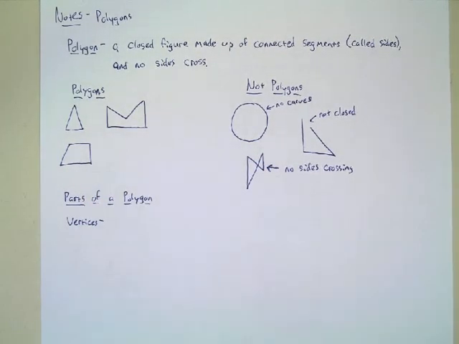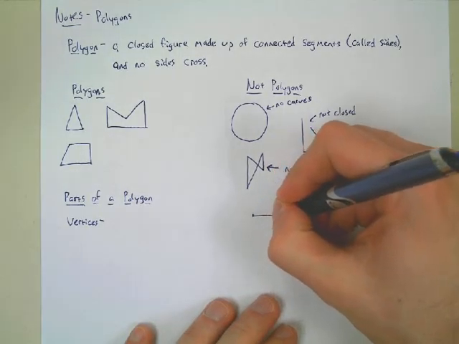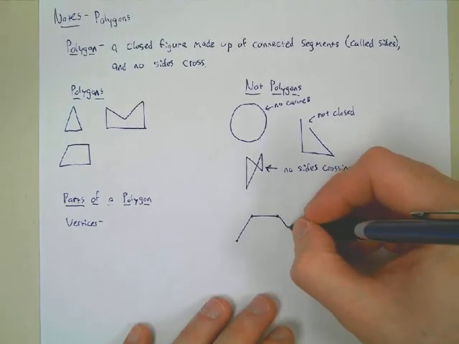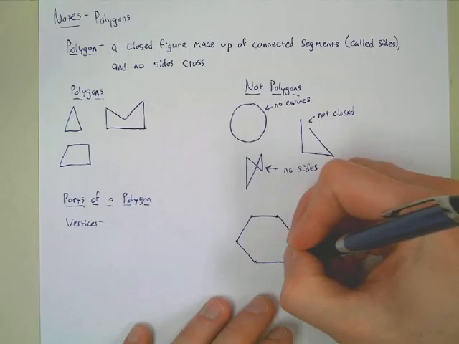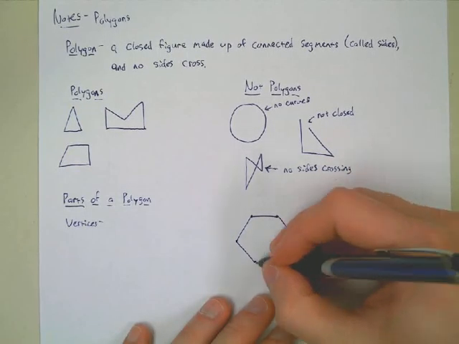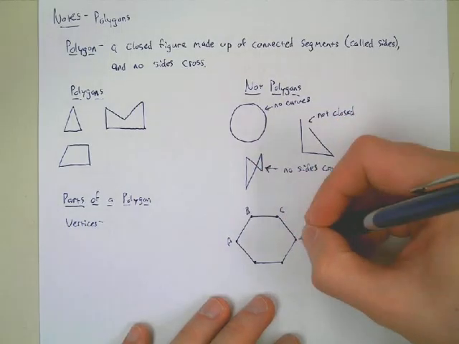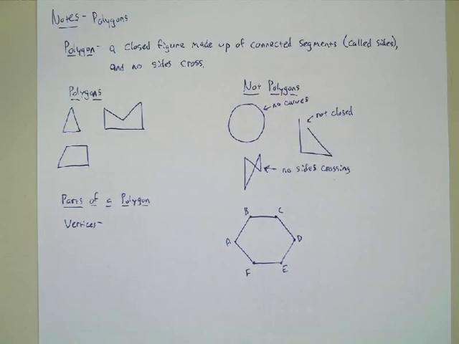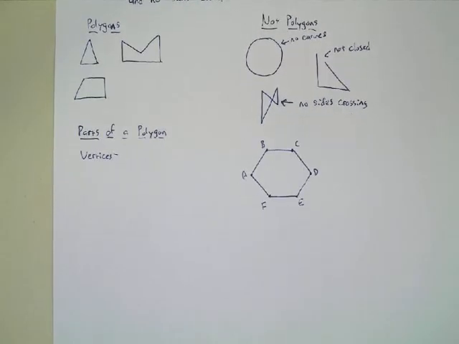All right, if I draw a polygon over here, I'm going to name these points too. What is an example in the picture here?